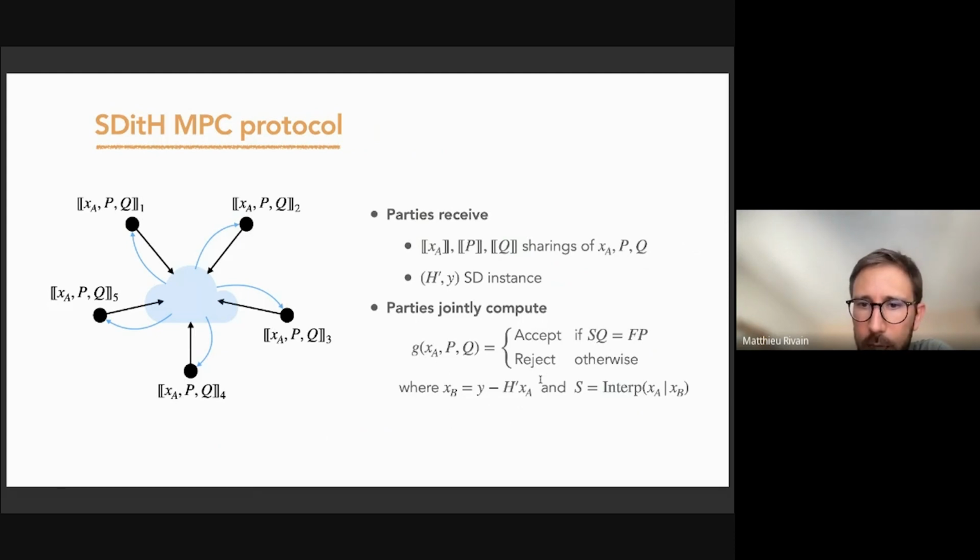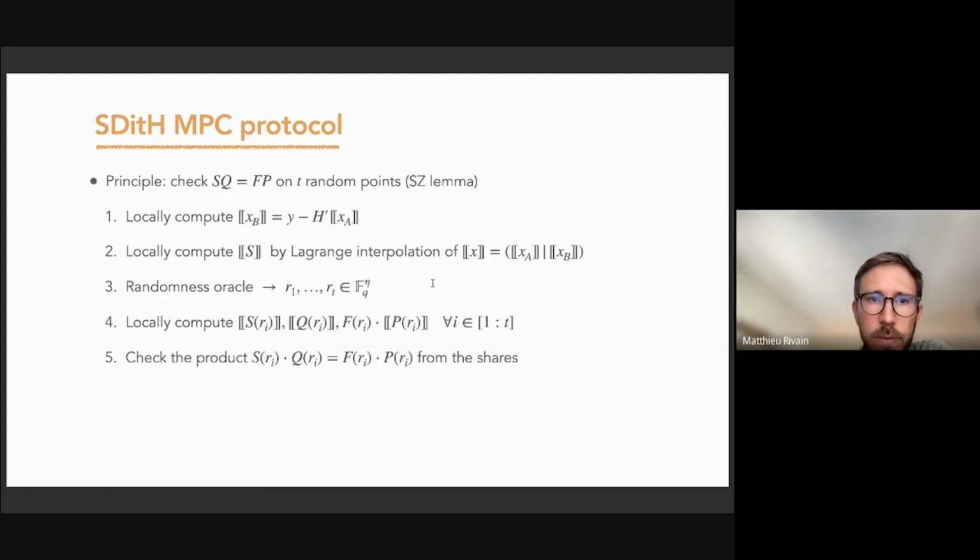So here, this encodes the linear part of the problem, the equation Y equals H times X, and the weight constraint is checked with this equality. For this, once again, we will rely on the Schwartz-Zippel lemma. So we will check this equality on T random points. This time we use several random points to decrease the false positive probability.